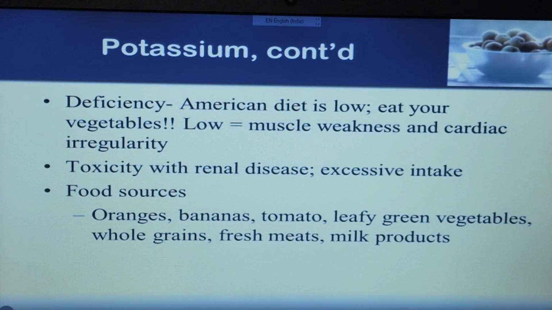If deficiency occurs, the American diet is low in it. Eat your vegetables. If potassium is low, muscle weakness and cardiac irregularity will be shown. If the concentration of potassium is low, there is weakness in the muscle. We feel that we are weak, which means there is a low concentration of potassium. Toxicity occurs with renal disease or excessive intake.